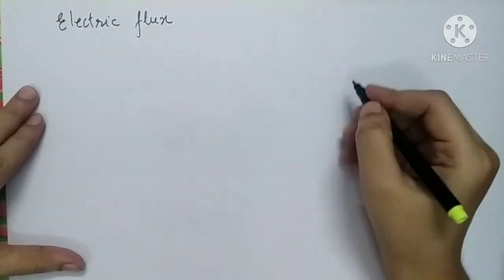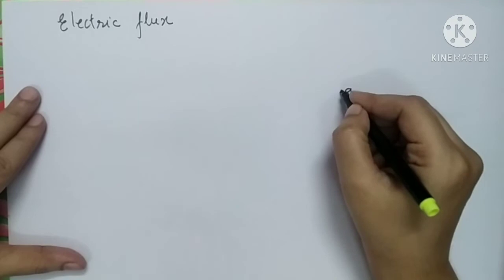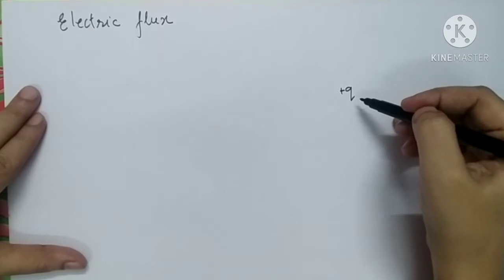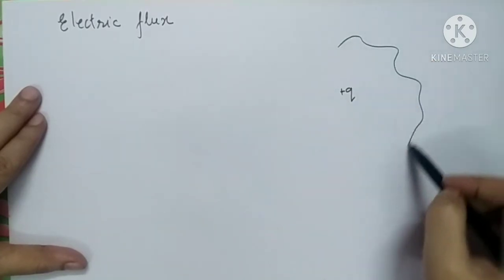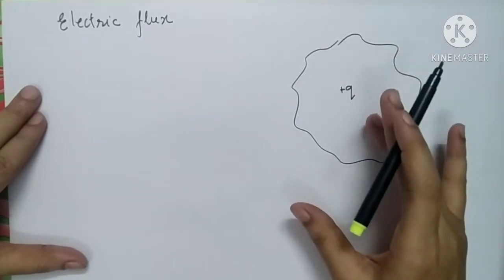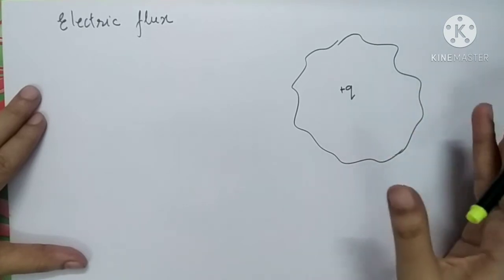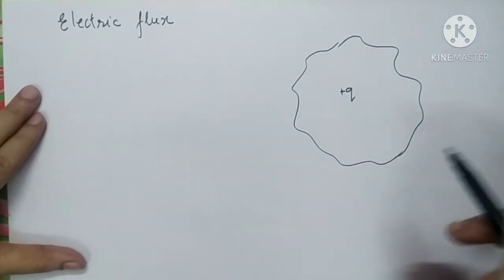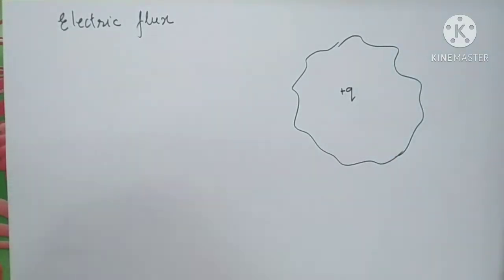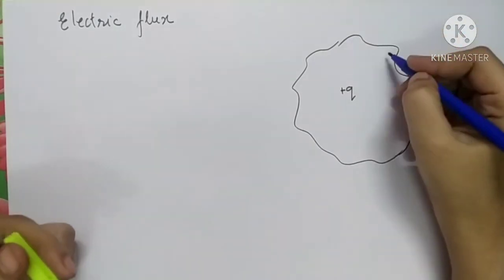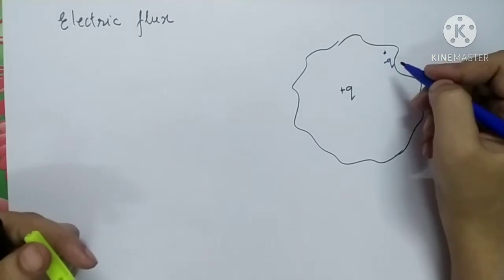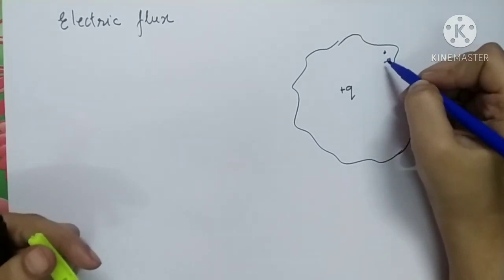As I told you, every charge creates an electric field in its surrounding region. Here we have considered one charge of magnitude plus q. It will create the electric field in its surrounding region, where the effect of attraction or repulsion may be observed by the other charge. Suppose any other charge is placed at point A inside the field of this charge. Say this charge is minus q.